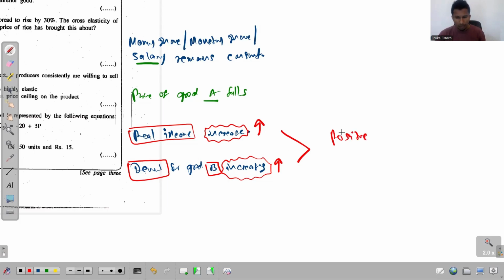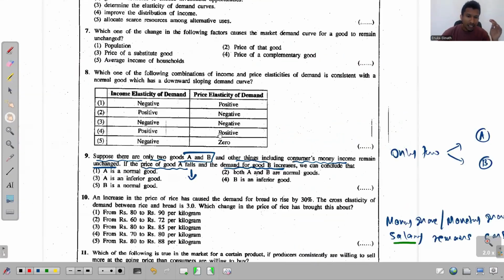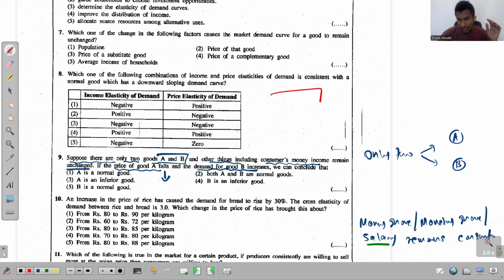That is positive. If there's a positive relationship between the person's real income, or in general the income, and the demand, how do we recognize such goods? If the relationship between consumers' income and the demand is positive, we recognize those goods to be normal goods.